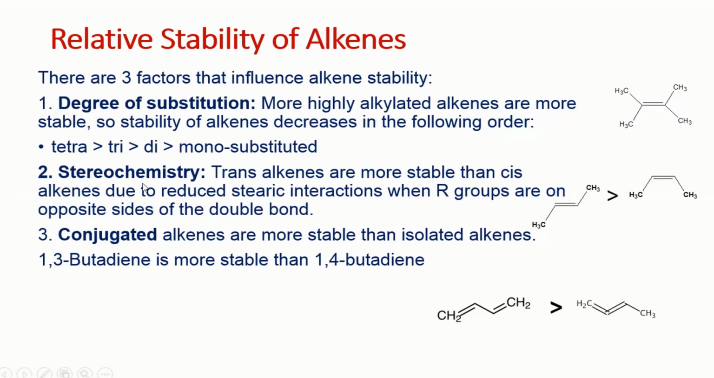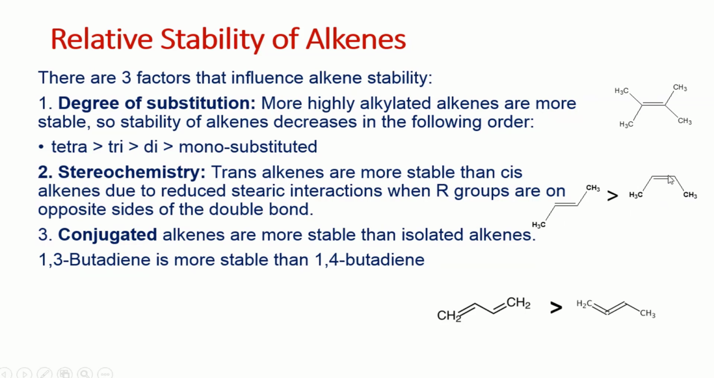Second is the stereochemistry, meaning the geometry of the molecule. If we have the alkene, and these 2 groups are not hydrogen but carbon, so this is the methyl and this is also the methyl. If these are on the opposite side, this is called the trans alkene. And if these 2 groups are on the same side of the double bond, they are called the cis alkene. So the trans alkene is more stable than the cis.